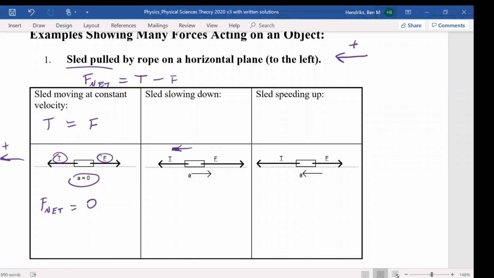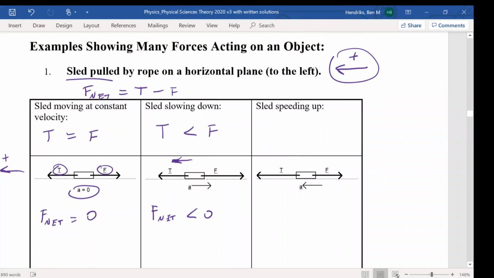What we can say is that the tension force is less than the frictional force, which means that F net is going to be less than 0. And so that means it's a negative direction. And remember, we said our positive direction up the top was to the left. So it's actually accelerating to the right, and it would decelerate until it goes to 0.